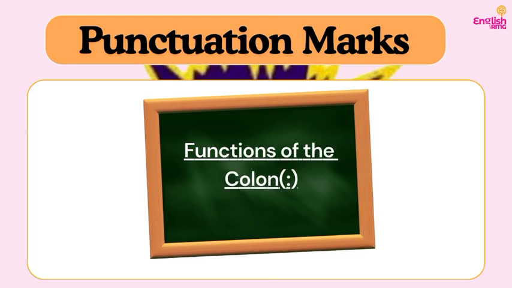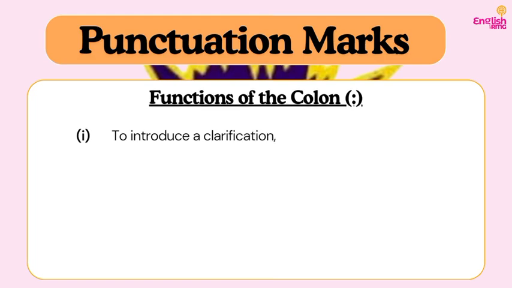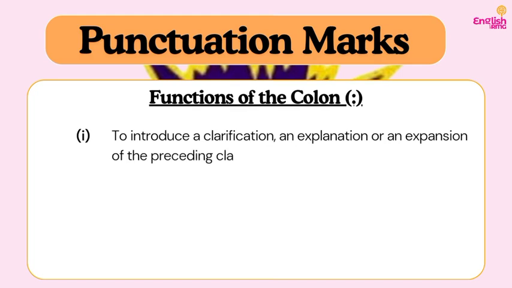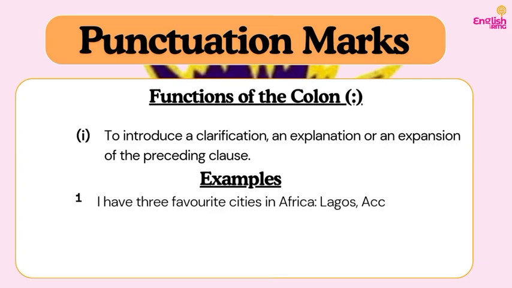However, let's look at the functions of the colon. Are there any more functions rather than this? So, function 1, we use it to introduce a clarification, an explanation, or an expansion of the preceding clause. This is just like what I've explained earlier. When you want to say that what is coming next is an expansion, an explanation, or a clarification of what I've said before, then you can use the colon to signify this. Are you following? So let's look at a few examples. I have three favorite cities in Africa: Lagos, Accra, and Cape Town.